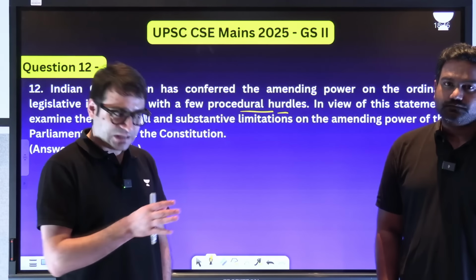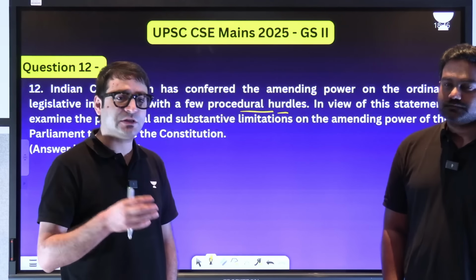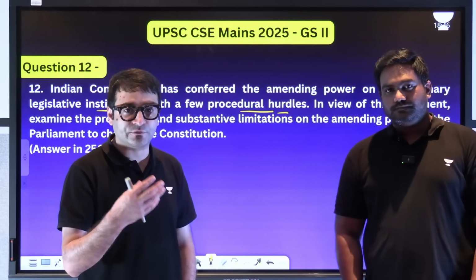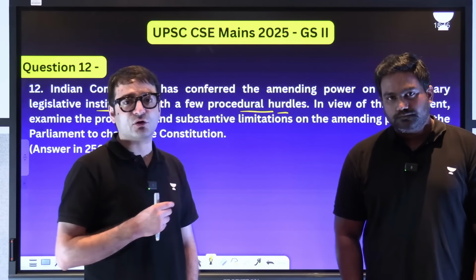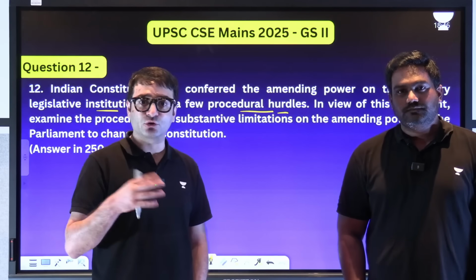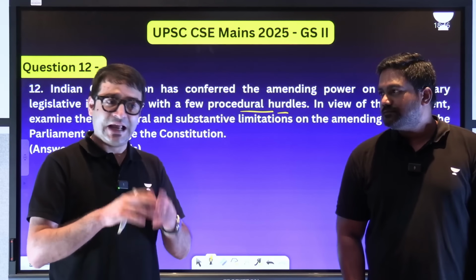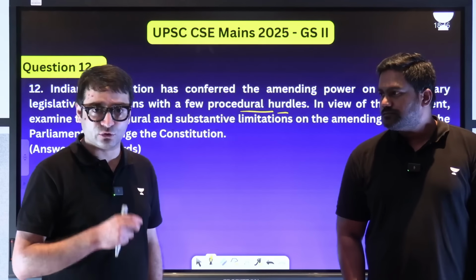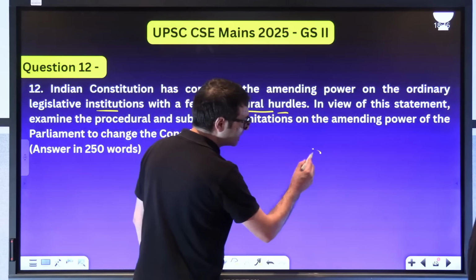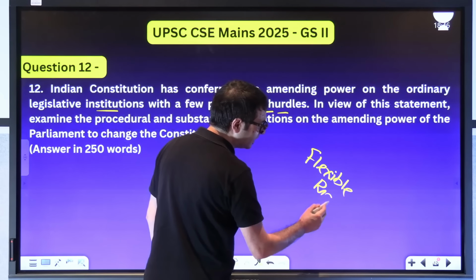And the constitution says that if you change these, it does not amount to amending the constitution, which means you can make changes through simple majority. For example, abolition or creation of legislative council, providing for the continuance of English beyond 15 years, making changes to Schedule 5 and Schedule 6, reorganizing the state under Article 3, and making changes to Schedule 1 and Schedule 4. These can be done by simple majority, and that is why various constitutional experts refer to the Indian constitution as a form of flexible rigidity.